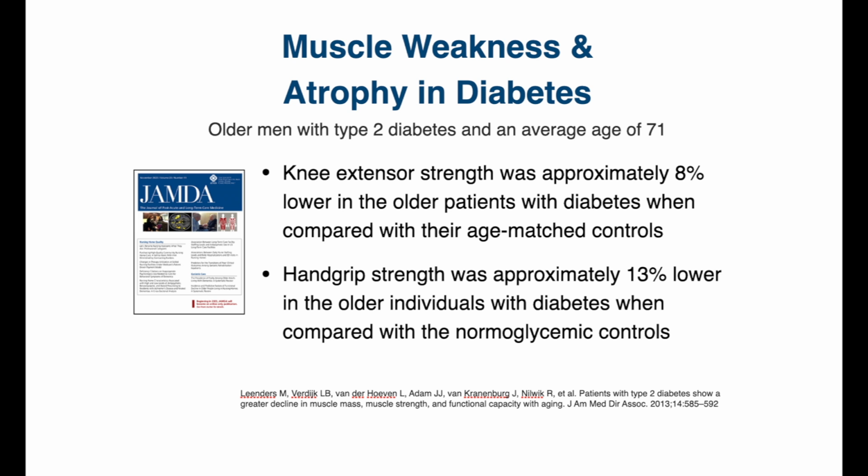Similarly, in another study of older men with type 2 diabetes with an average age of about 71, they also found that muscle strength had been reduced. They looked at both lower extremity and upper extremity, and found that lower extremity strength had been reduced by about 8%, and upper body strength, as measured by hand grip strength, was lowered by about 13%.